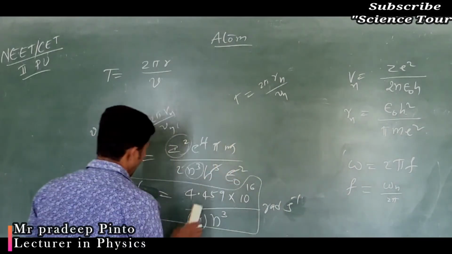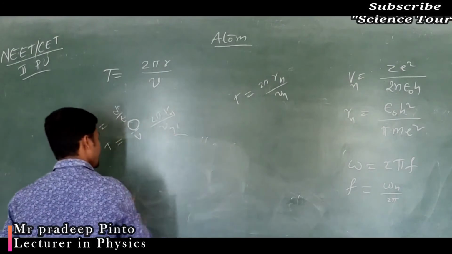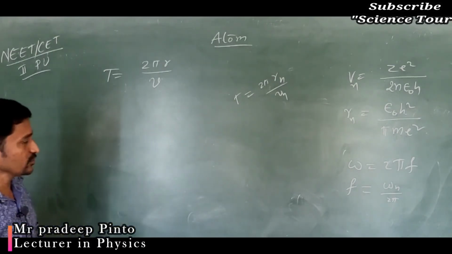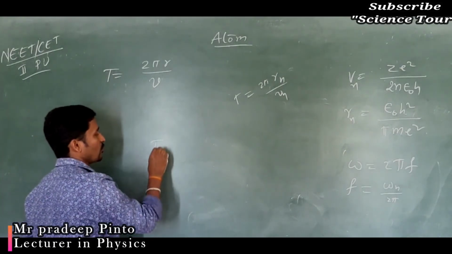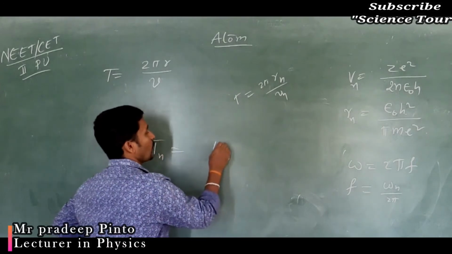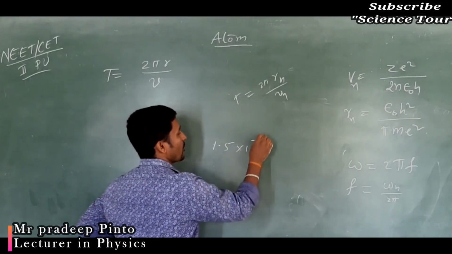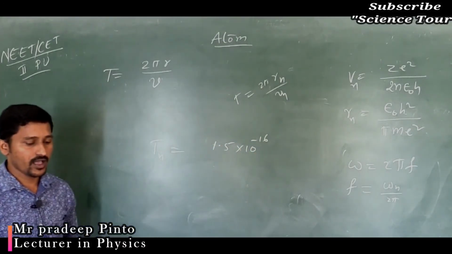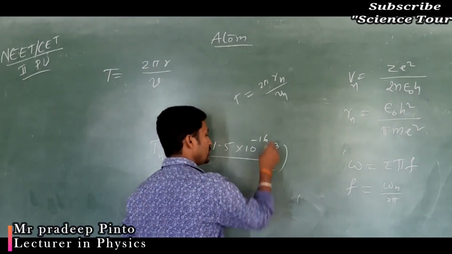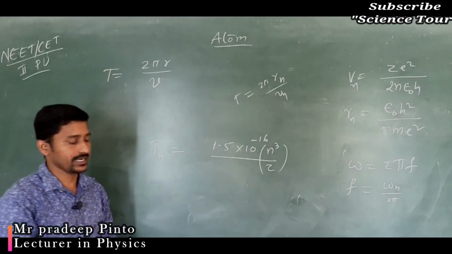And if you do all those things and finally apply the values for all the constants, you are going to get the time period of the nth electron as 1.5 into 10 to the power minus 16 times n cube by z, that is in seconds.